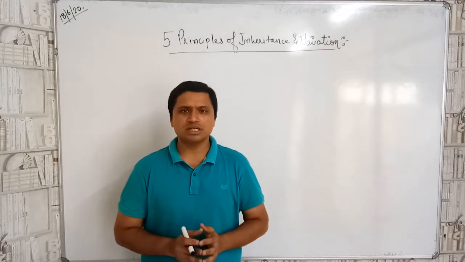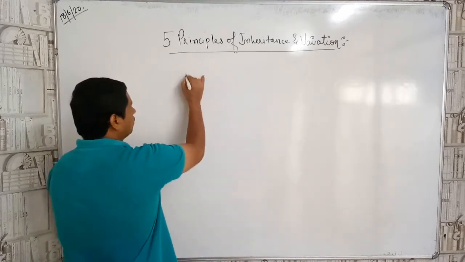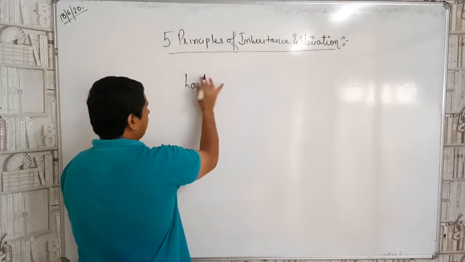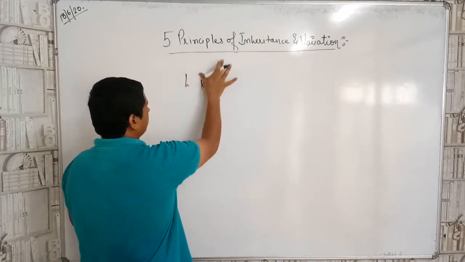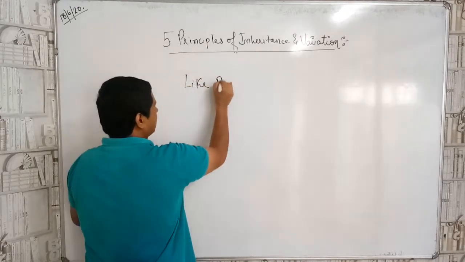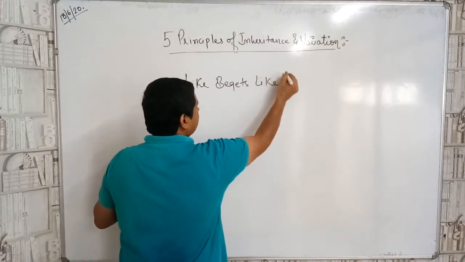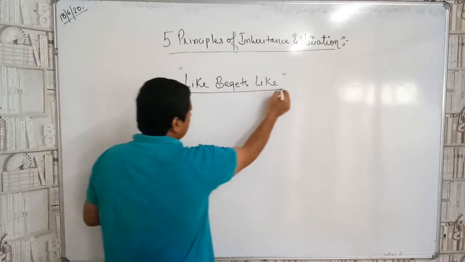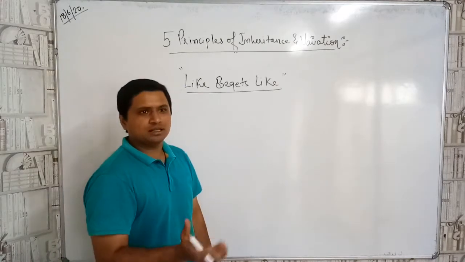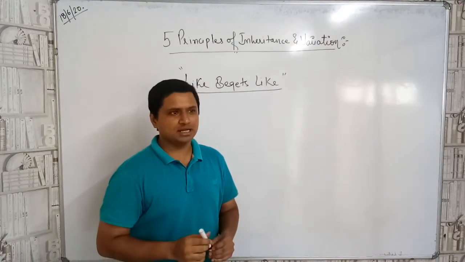The answer to this question is that organisms undergo like begets like. Like begets like means the same organism will it be.